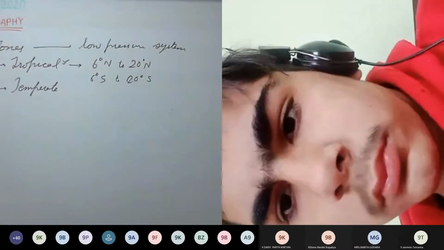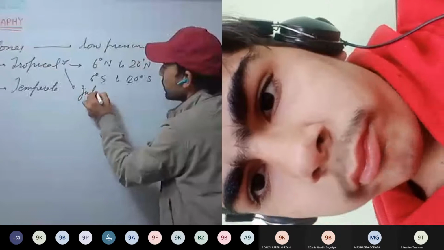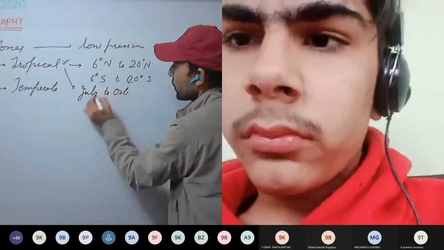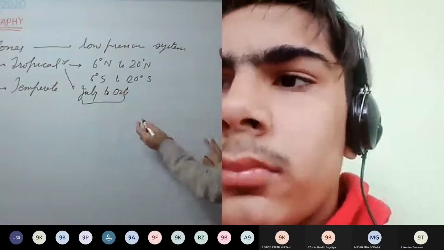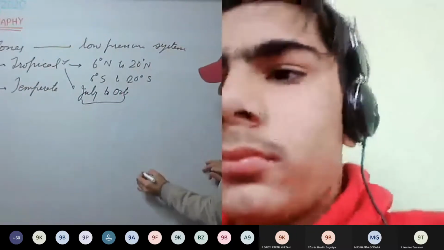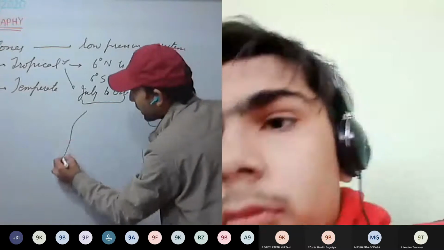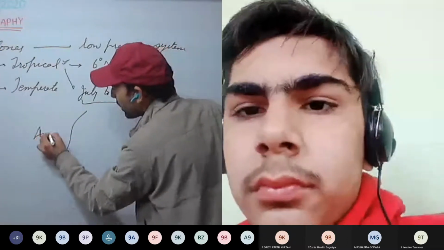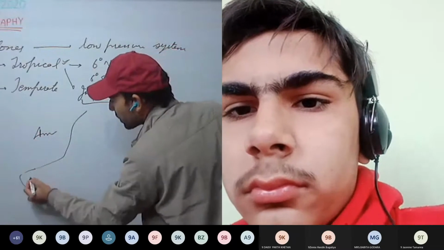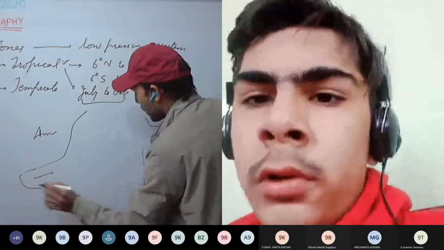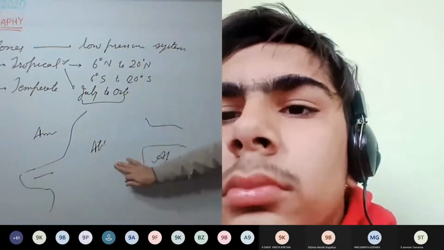So see here, mainly these tropical cyclones are formed between July to October. During these months, usually tropical cyclones are formed. And see how they are formed. For example, we take one example. On this side, we have Africa, Europe, and here we have North America, the Caribbean Sea and all, then South America. Now see here, this is our Atlantic Ocean.